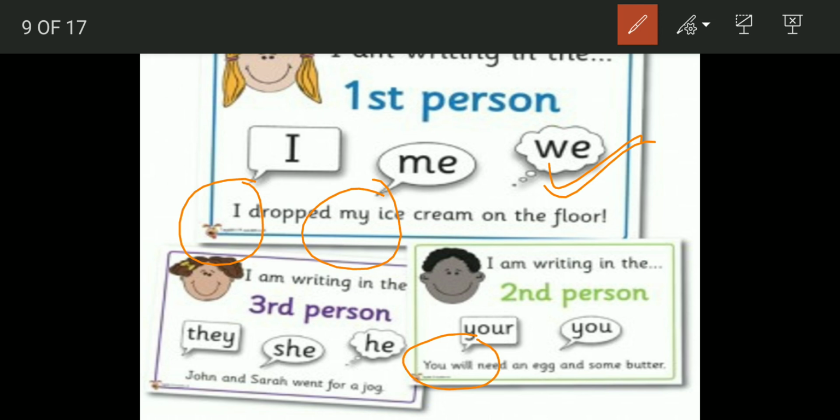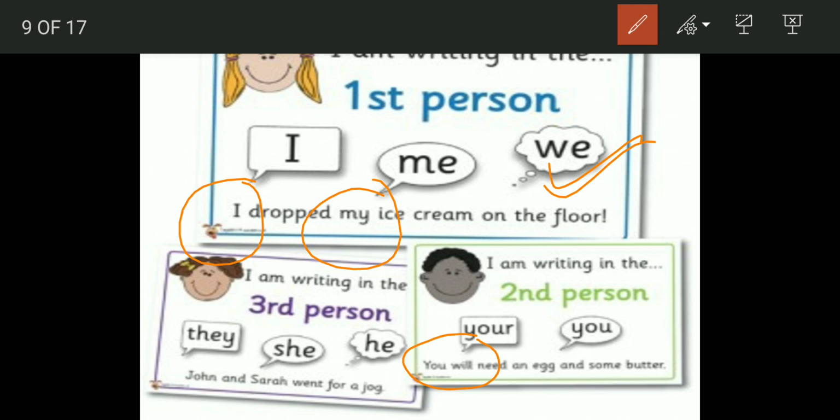Suppose you're telling your friend, I have this phone, I have this iPhone with me. Talking about I, that is first person. Then you say, okay, you also have this phone. So you are talking to that person, saying you have this phone. So you is the second person. And then suppose you go on to say, okay, you know that Rohit also has this phone. Who is Rohit? Some other third person. Rohit becomes the third person.